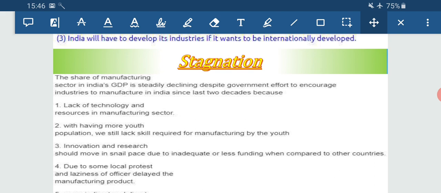So we were not getting the best results because of laziness and because of some local protest.